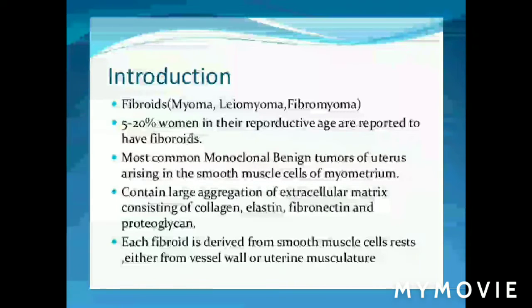So 5 to 20% of women in their reproductive age are reported to have fibroids. So it is a very common disorder. Most commonly, it is a monoclonal benign tumor of the uterus, arising in the smooth muscle, which is the myometrium. It contains large aggregation of extracellular matrix consisting of collagen, elastin, fibronectin and proteoglycan. Now, each fibroid is derived from smooth muscle cells, rest. Few may derive from the vascular, that is from the vessel wall.